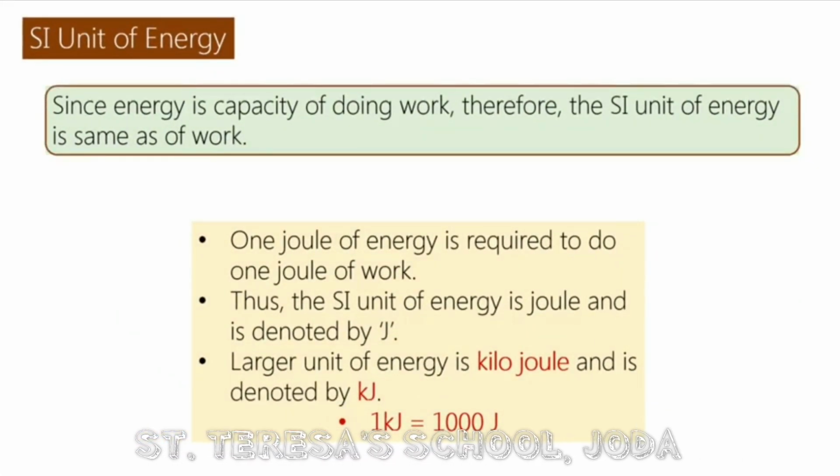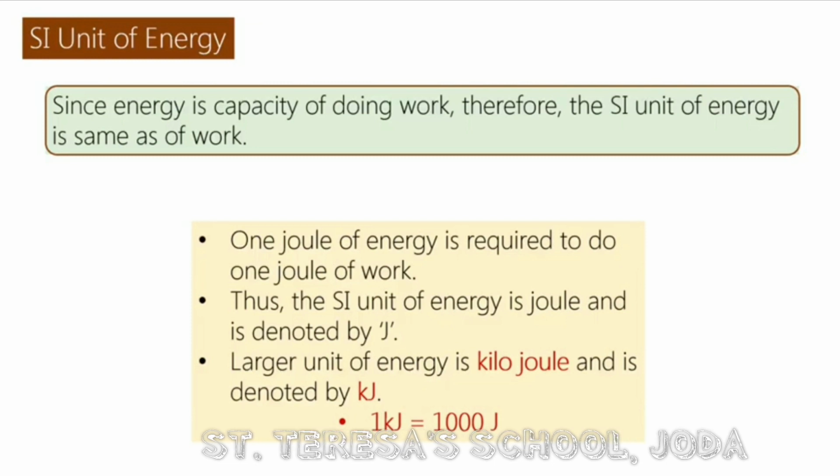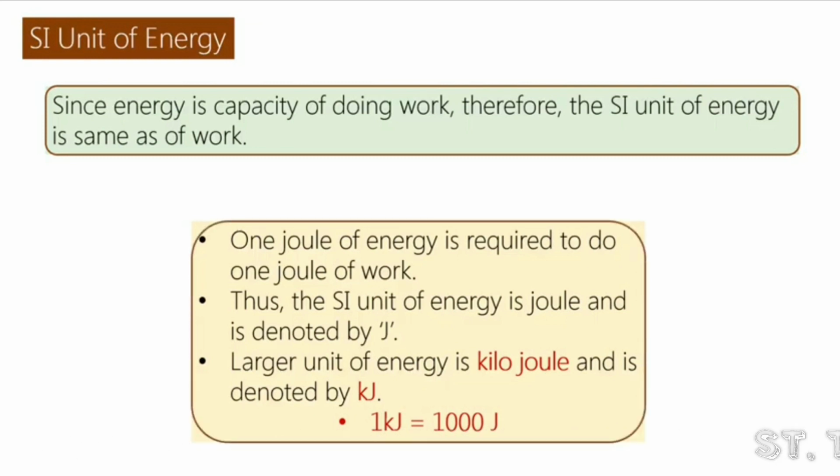SI unit of energy. Since energy is the capacity of doing work, therefore the SI unit of energy is the same as of work. 1 joule of energy is required to do 1 joule of work. The SI unit of energy is joule and is denoted by the letter J in the uppercase. Larger unit of energy is kilojoule and is denoted by kJ. 1 kilojoule is equal to 1000 joule.